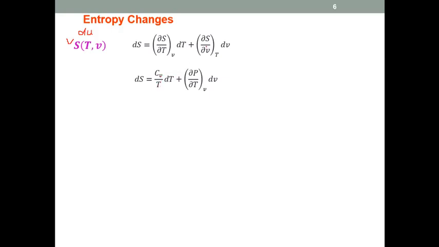Cv by dT into delta T, and from the Maxwell relation we replace this relation in terms of pressure and temperature. Now for any two states, if we take integration between the two states, then S2 minus S1, and similarly integration for the delta T and integration for the delta v.